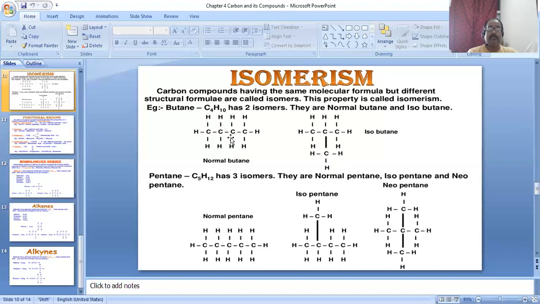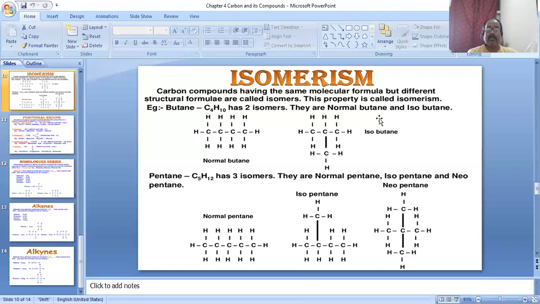Just see here, carbon 1, 2, 3, 4. Every carbon is connected to the others with single bonds, and each carbon fulfills the tetravalency, 1, 2, 3, 4. Each of the four carbons has four bonds. So here the number of carbons is 4, and the hydrogens number 1, 2, 3, 4, 5, 6, 7, 8, 9, and 10.